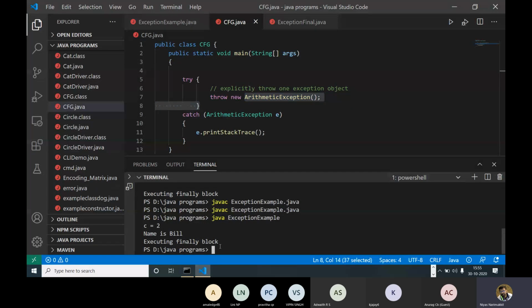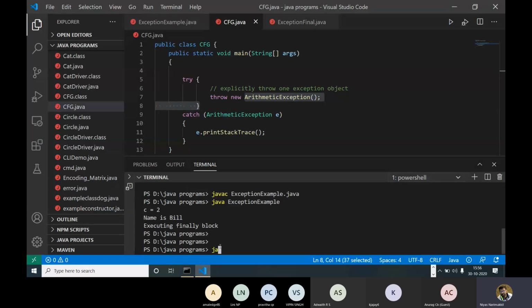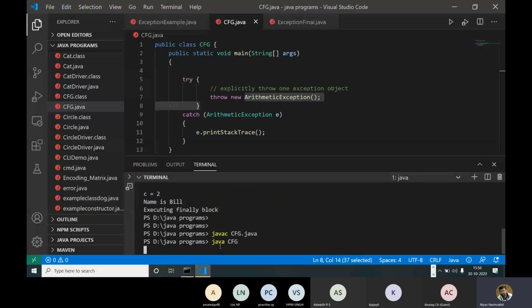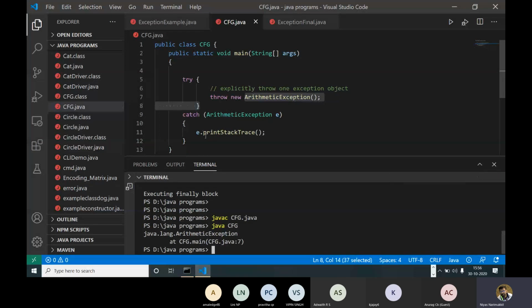So I will just run it. We will get output like java.lang.ArithmeticException, because we are printing the error stack here. So this is the error stack output. Instead of that, you can add code like "arithmetic exception occurs". You can add this kind of code also.